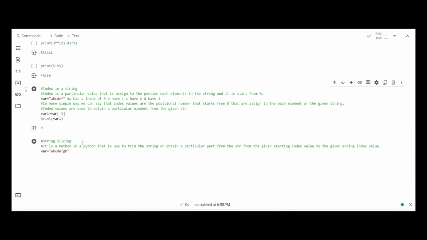Now let's get back to string slicing. Now suppose in this string we want to obtain the def part from the given string. In such a case, what we can do is string slicing.